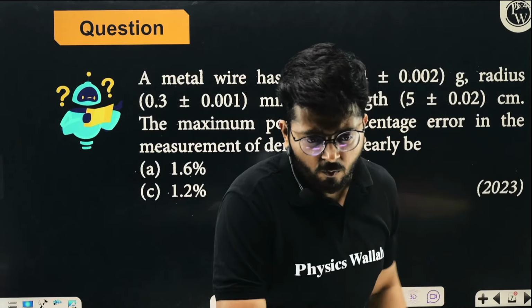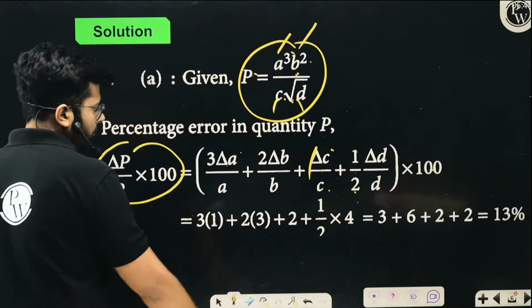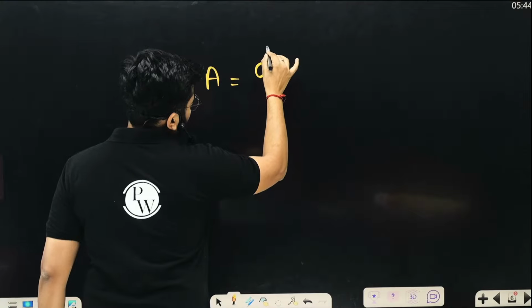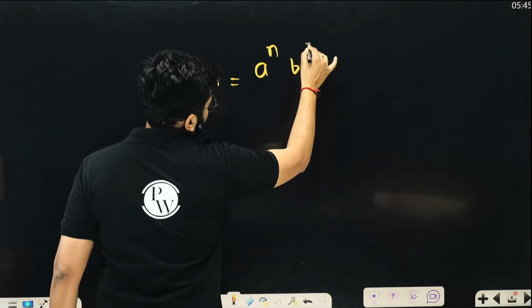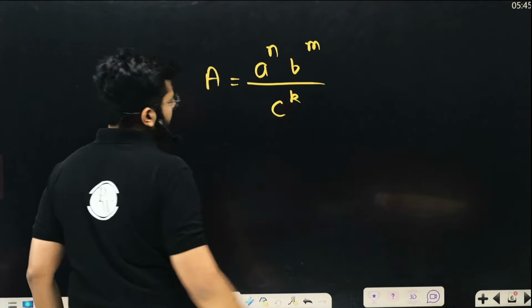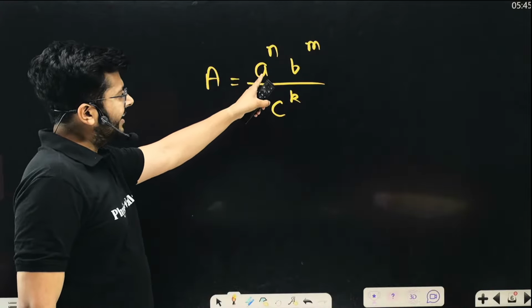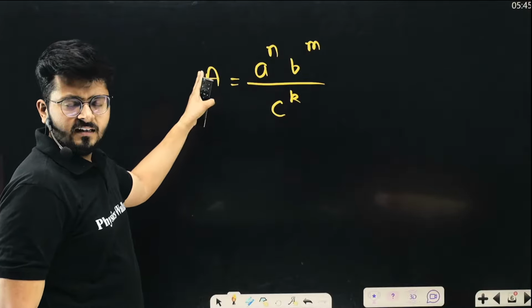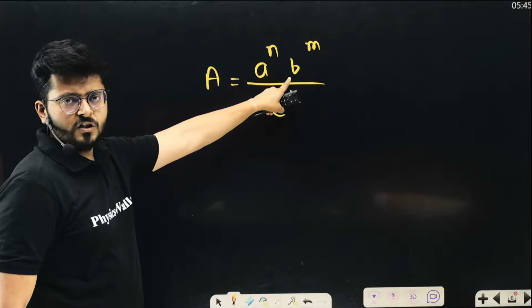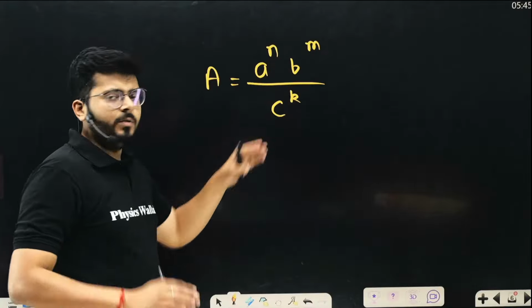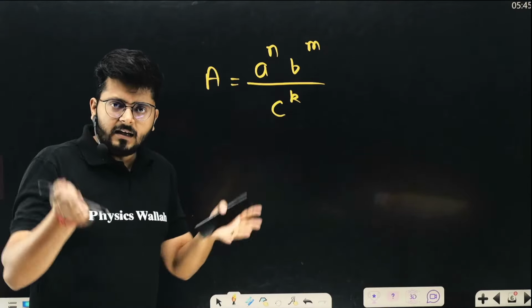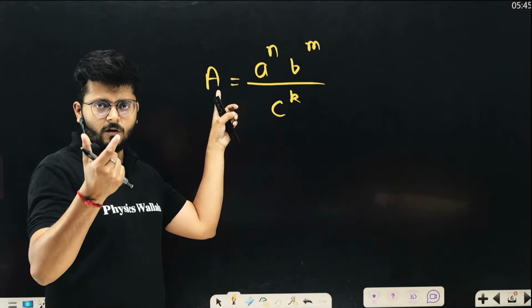Teach this question. So if you want to understand this particular question, Rudra is saying that whenever a quantity is like this, if A is equal to A to the power n, B to the power m upon C to the power k, right? See that, Rahul, if you are making an error while measuring A, B and C, all of them, then all those errors will reflect in the result, okay? You are making an error in the measurement of A, of B, and of C, right? So due to all the errors, the answer will also contain some error, right?